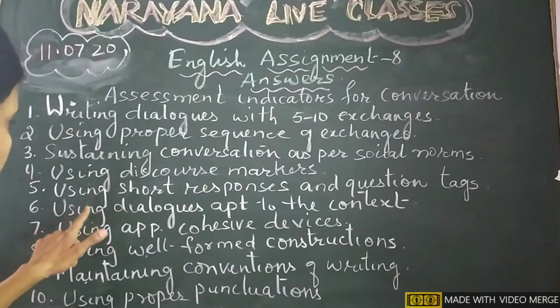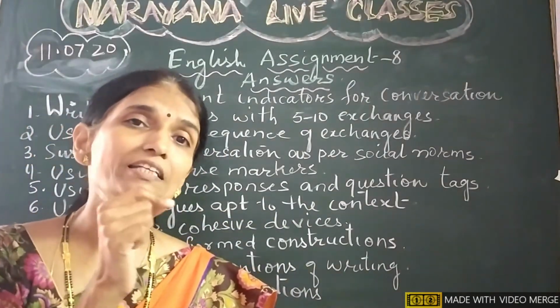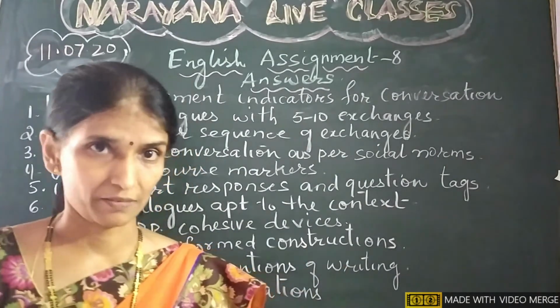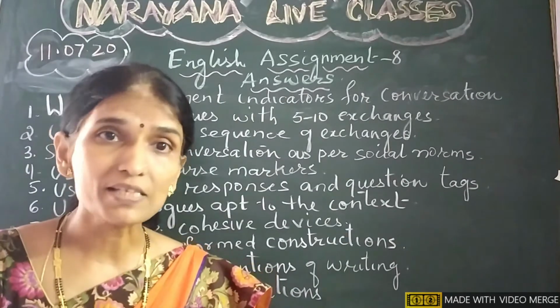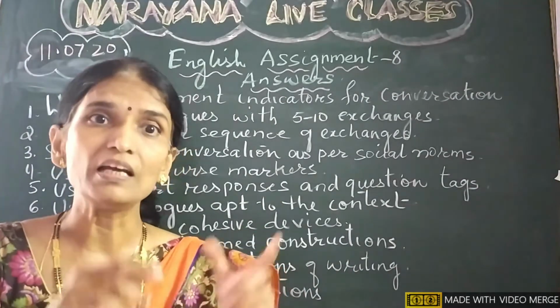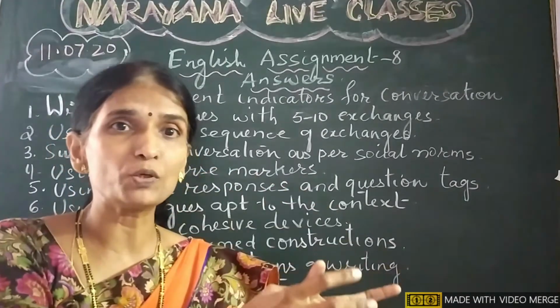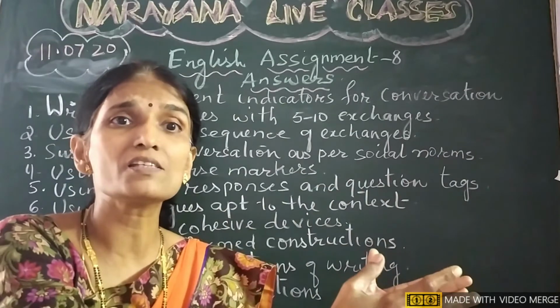The sixth assessment indicator is that you should write dialogues apt to the context. It should be relevant to the context. Conversation is based on some textual input. You are given some input, and according to the input given, we develop a conversation between 2 characters.